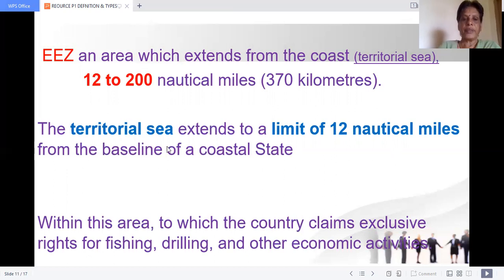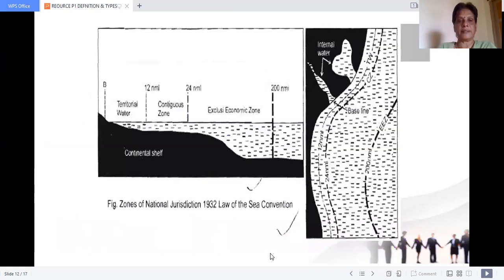Within this area, the country claims exclusive rights. See, from 12 to 200 nautical miles, the country can claim exclusive rights. No others can come for fishing, drilling, and other economic activities. In the Mumbai High, petroleum extraction is going on, drilling. So these rights are reserved with the nation up to 200 nautical miles.